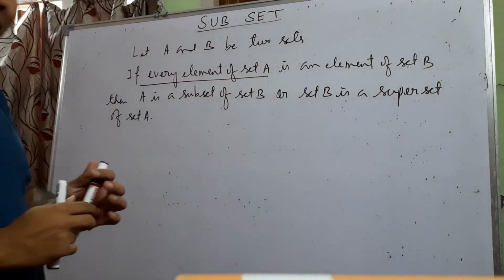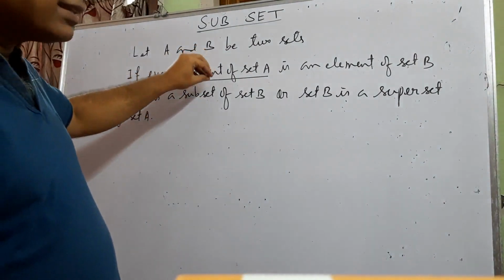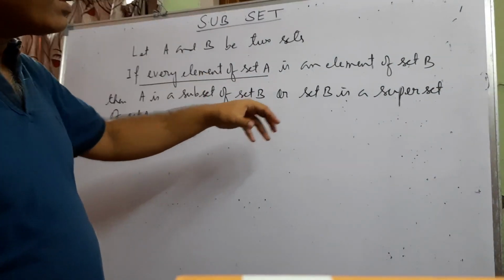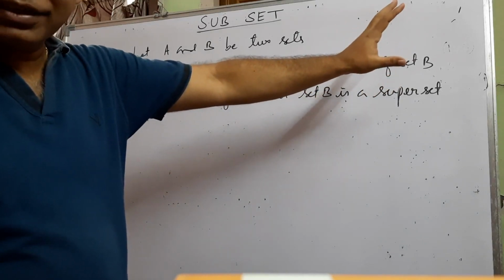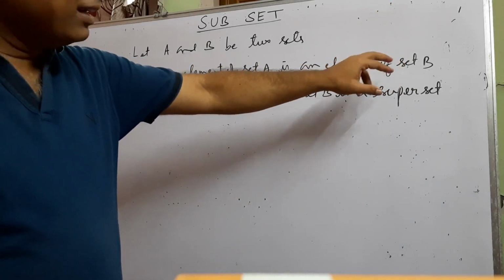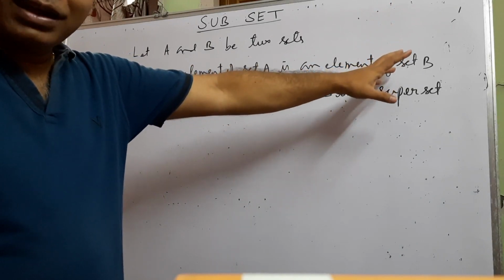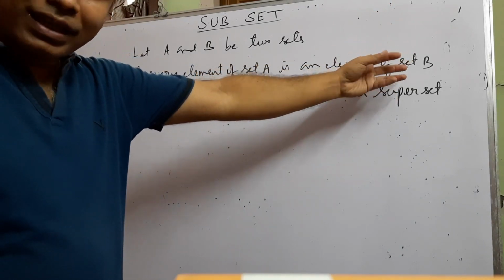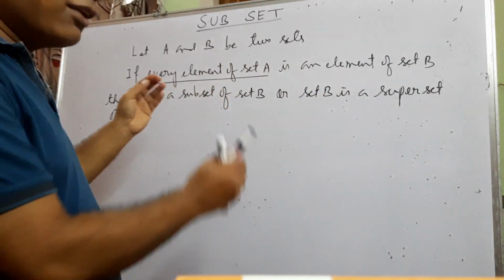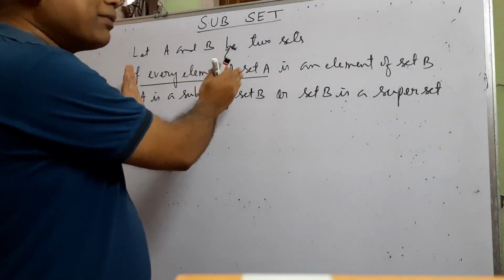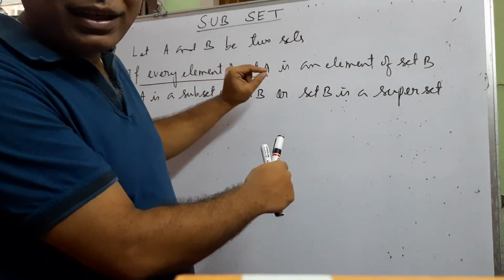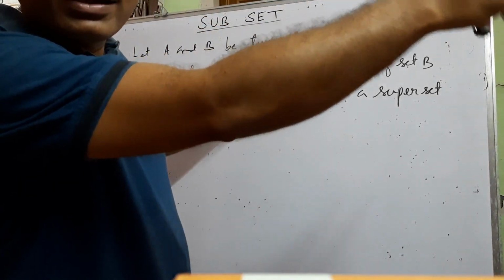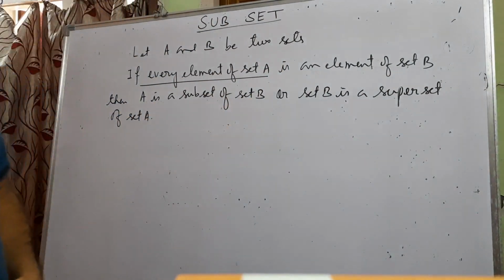That means you can say like this also, that this set A is formed by taking its elements from set B. Set B was already there, having some elements. From that set we take some of the elements and form a new set, and the name of the new set is, suppose, set A. So every element of set A, as you have taken from set B, is in set B. So A is a subset of set B. Clear?